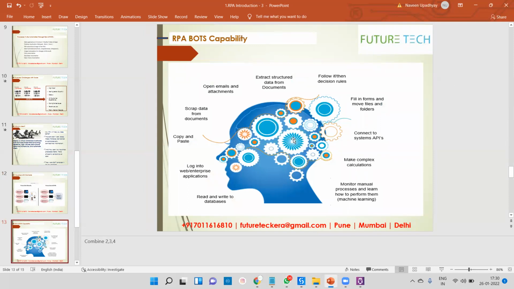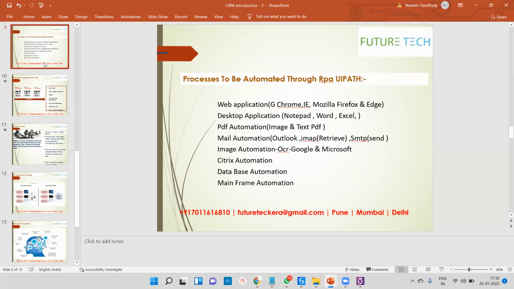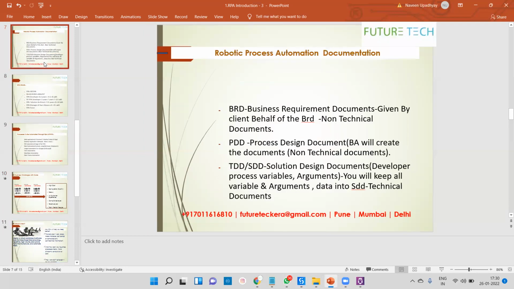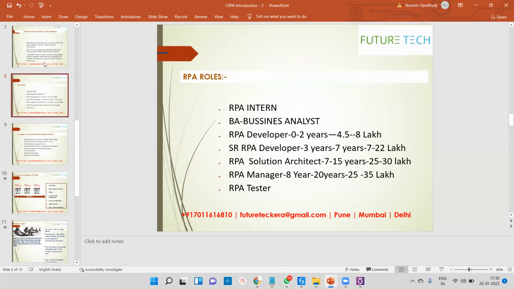Okay, again, if you ask me about salary, lots of people ask me about salary. Try to understand, there are people who are working for only 3 to 4 lakhs. If your salary is less than 4 lakhs, definitely you can get up to a 100% hike, 150% hike, even 200% hike. It totally depends on the knowledge you have right now. Definitely you can get it.